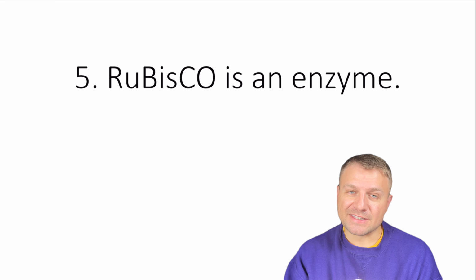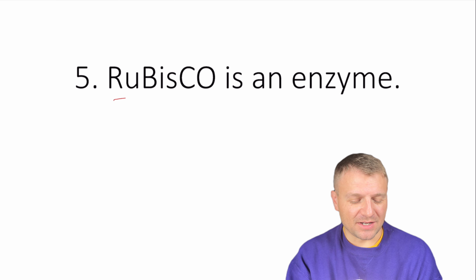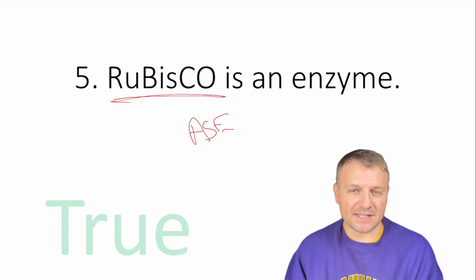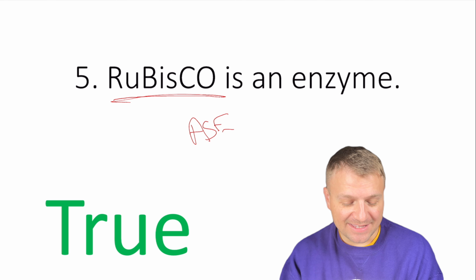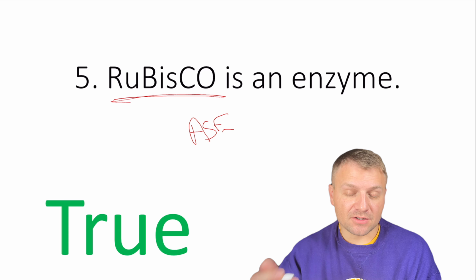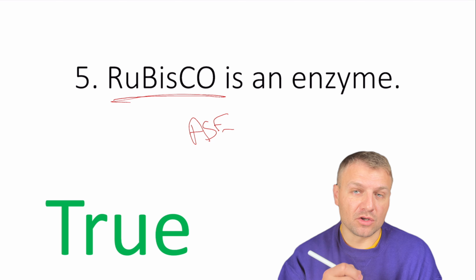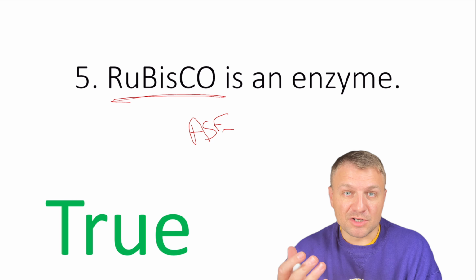Number 5, rubisco is an enzyme. So this is a tricky question because rubisco doesn't necessarily end in that suffix -ase. However, it is an enzyme. Rubisco is the enzyme that takes carbon dioxide and fixes it with RuBP and is the main enzyme responsible for carbon fixation.